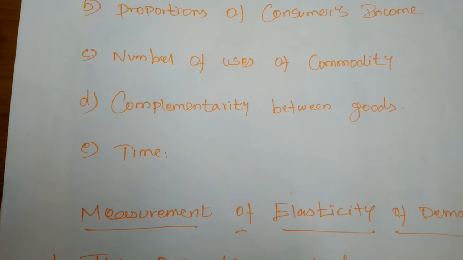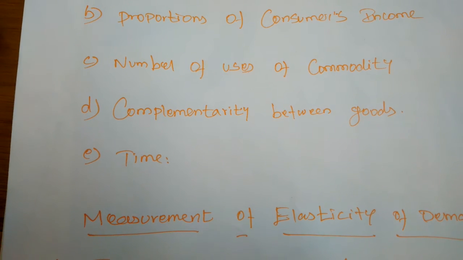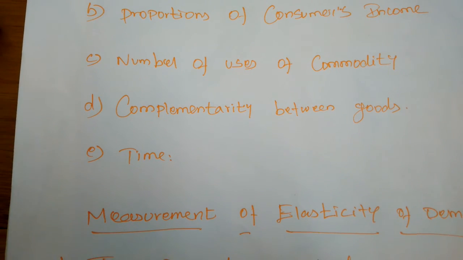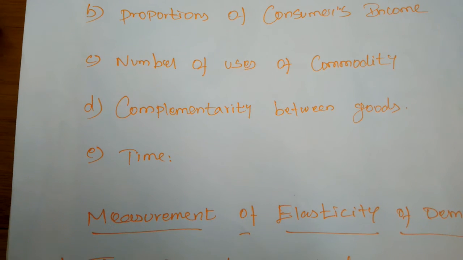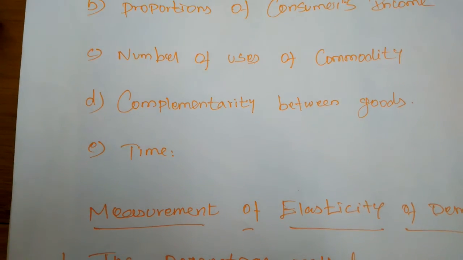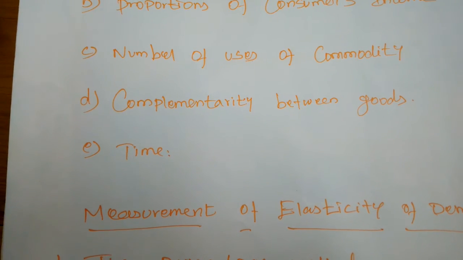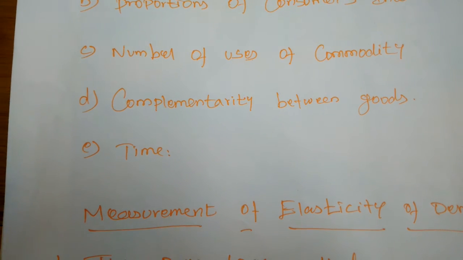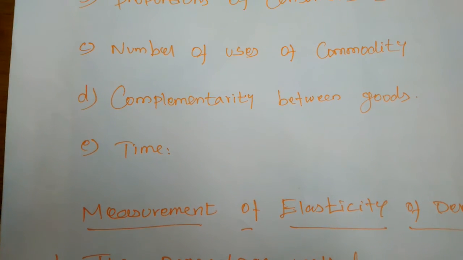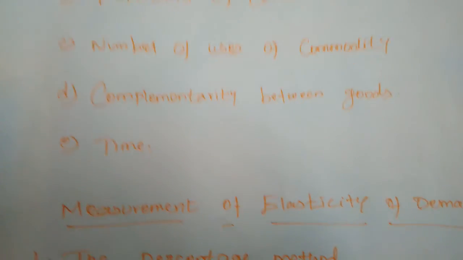Next, complementarity between goods. For example, along with petrol, lubricating oil is also used for running automobiles. Here, a rise in the price of lubricating oil may not reduce the demand for lubricating oil. Hence, the complementary good, here lubricating oil, will be price inelastic.